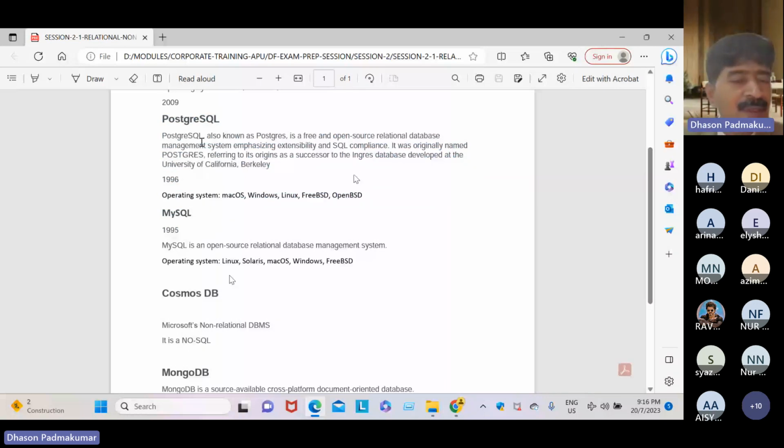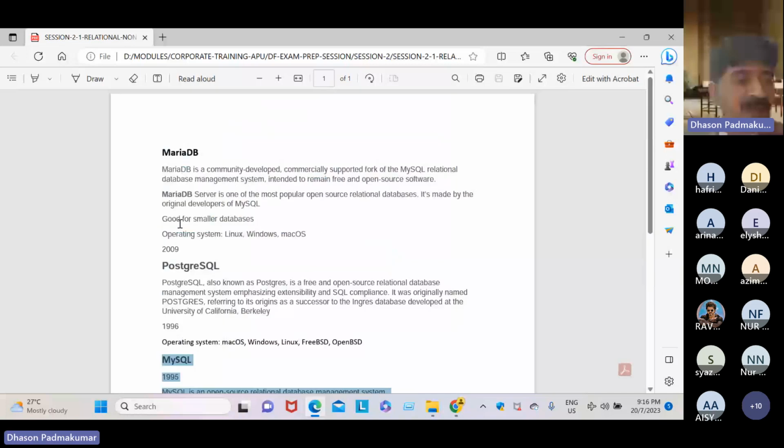Dear students, look here. This can be used even for an enterprise database. Enterprise, big organizations can use Postgres. MySQL, big organizations can use it, no problem.